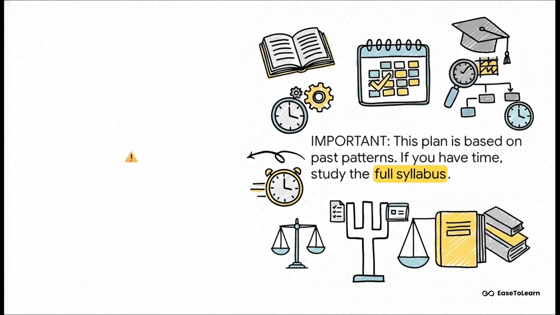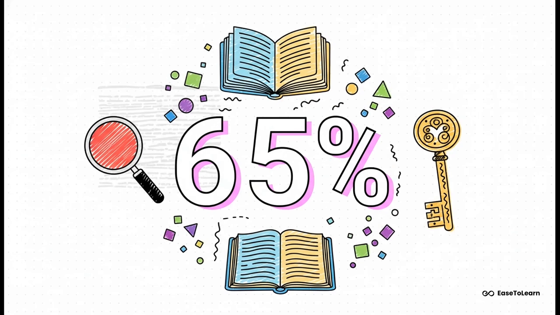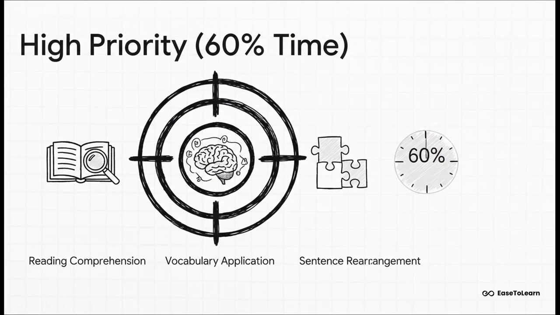So here it is: the golden rule of CUET English prep, vocabulary and reading comprehension. Together, they account for about 65% of your paper. This is your foundation. This is where you have to focus first. If you can master these two areas, you're already well on your way to a fantastic score. All right, let's break down the high priority stuff. You should be spending about 60% of your study time right here. We're talking reading comprehension, which will give you about 12 questions. Then you have a huge number of vocabulary application questions, somewhere around 18 to 20. And sentence rearrangement with another 7 to 8 questions. This is the absolute core of your preparation.